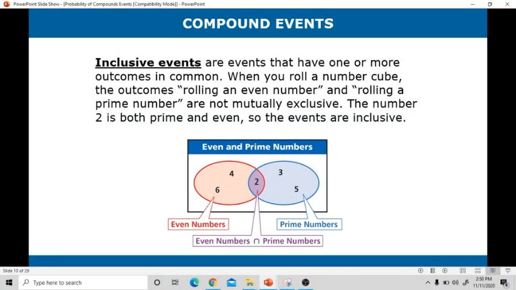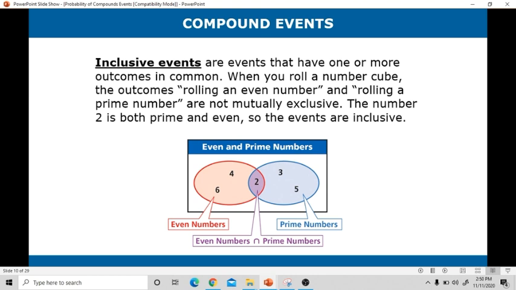Let's proceed to inclusive events. Inclusive events are events that have one or more outcomes in common. When you roll a number cube, the outcomes rolling an even number and rolling a prime number are not mutually exclusive. Kaya ano ba yung mga mutually exclusive?